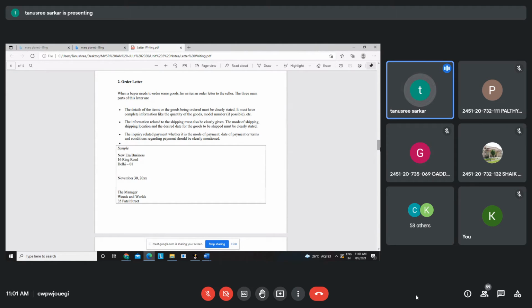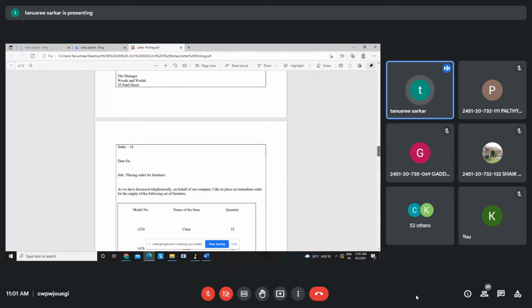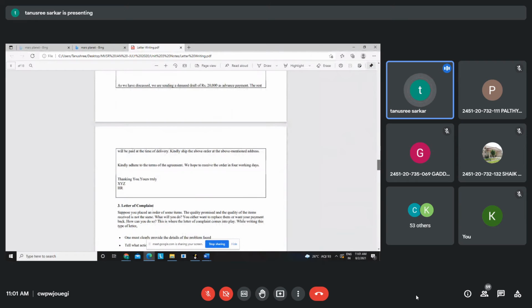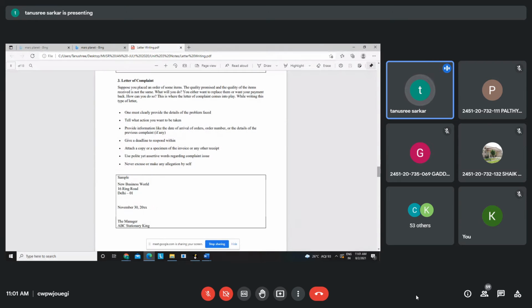When do you want it? That also should be clearly given, right? The mode of payment, the date of payment, all of that. So here is a sample for that also. You will be reading it on your own, okay? This is the sample.